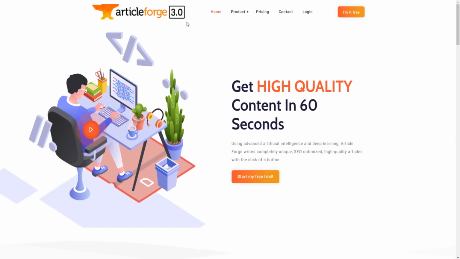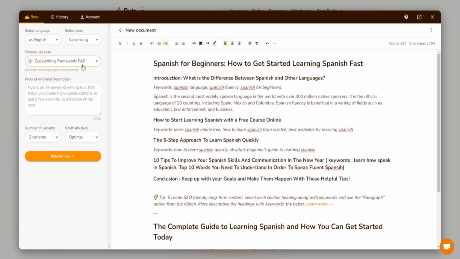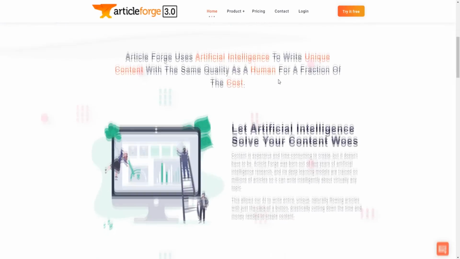So Article Forge is really geared towards creating high quality content. So it's really geared towards bloggers and SEO type of people who may need quick content for their Web 2.0s, for their link building. You'll notice that with Jasper and with Writer right off the bat, they have a number of different use cases, where with Article Forge, they're really geared towards producing content mainly.